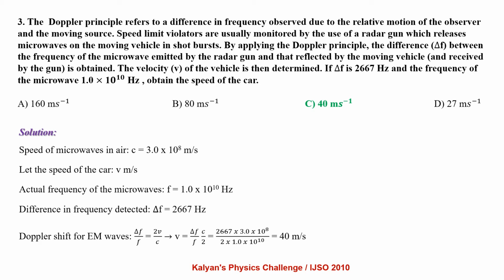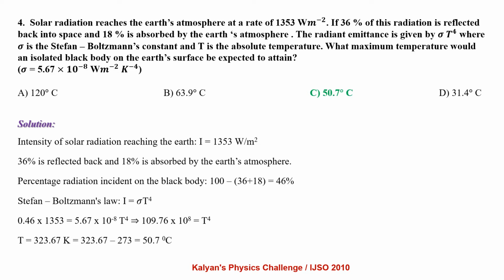Speed of the microwaves in air is 3 × 10^8 meters per second. Let the speed of the car be v meters per second. Actual frequency of the microwaves is 1.0 × 10^10 Hz. Difference in frequency detected is 2667 Hz. Applying the Doppler principle for electromagnetic waves, delta F by F equals 2v by c for a moving source. So v equals delta F by F times c by 2, which comes out to be 40 meters per second. Solar radiation reaches the Earth's atmosphere at a rate of 1353 watts per meter square.